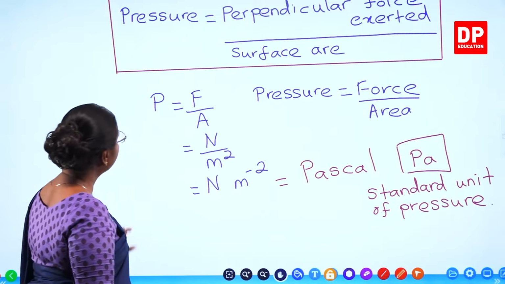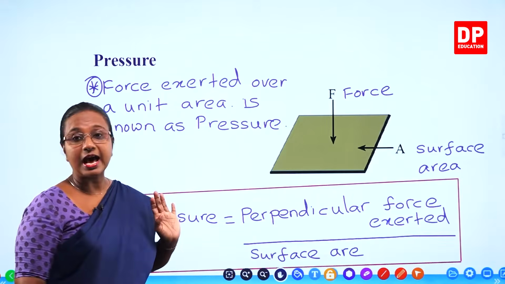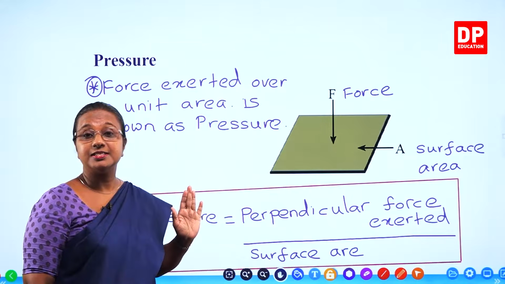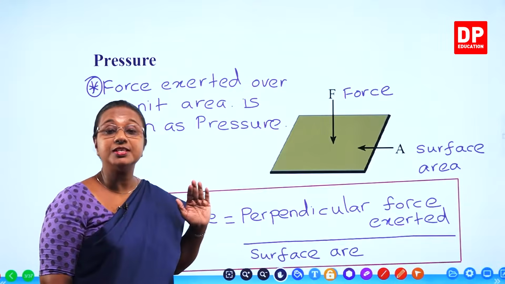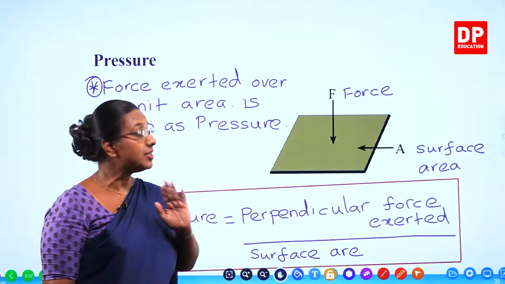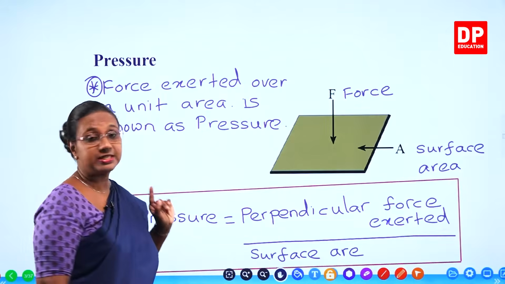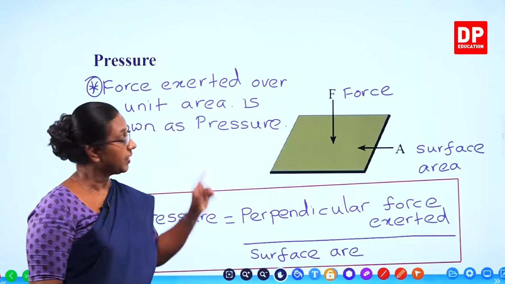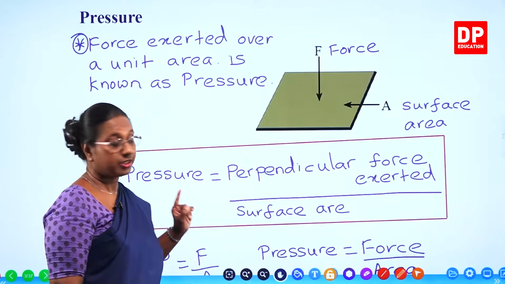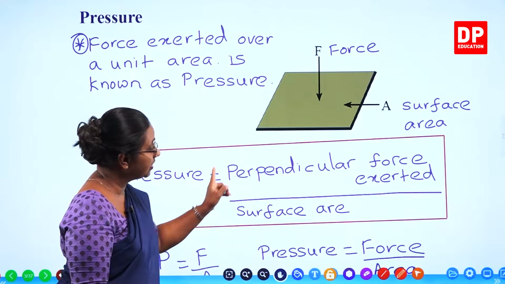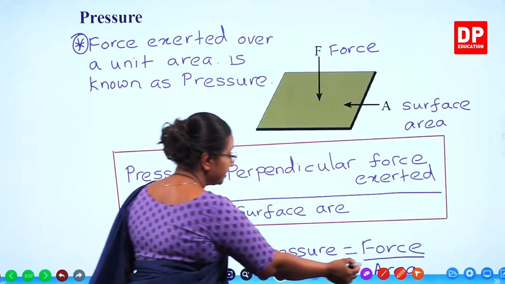So, if I go back again, students, you all can see, according to the diagram, an object exerts a weight on a surface, and that weight is spread across an area. So, based on that, if we define pressure, force exerted over a unit area is known as pressure. Based on this definition, if we write the equation, you can see pressure equals perpendicular force exerted divided by surface area.